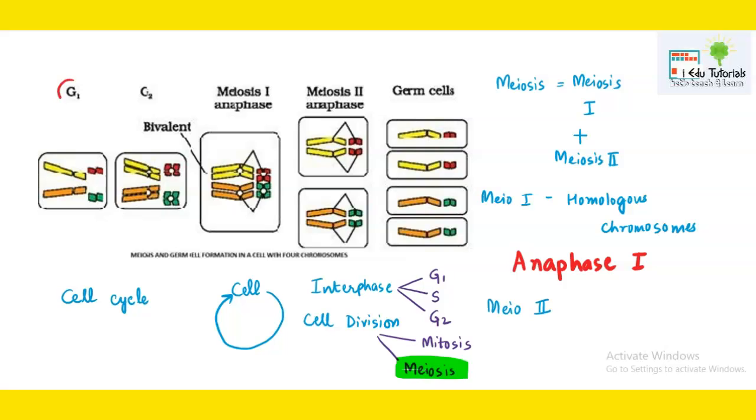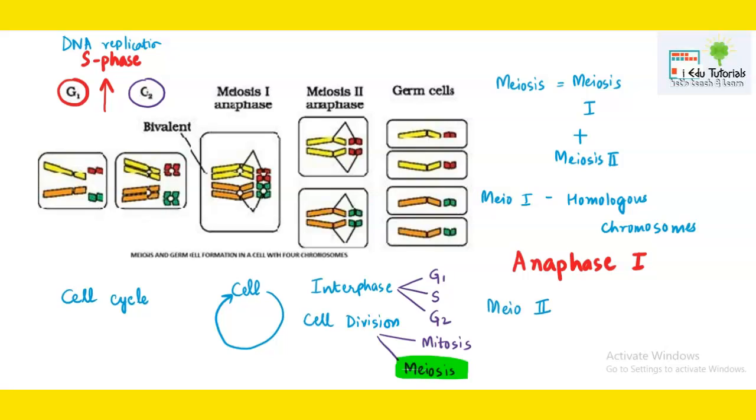See here, this is the first phase of interphase. In between they have not mentioned it, but S phase might have happened in between. The characteristic feature of S phase is that DNA replication occurs in the S phase. And G2 phase is the one wherein the cell prepares itself for the next cell division. Just see here, the chromosomes are shown by yellow color. See, yellow, orange, red, green. That means 4 chromosomes are shown to you.